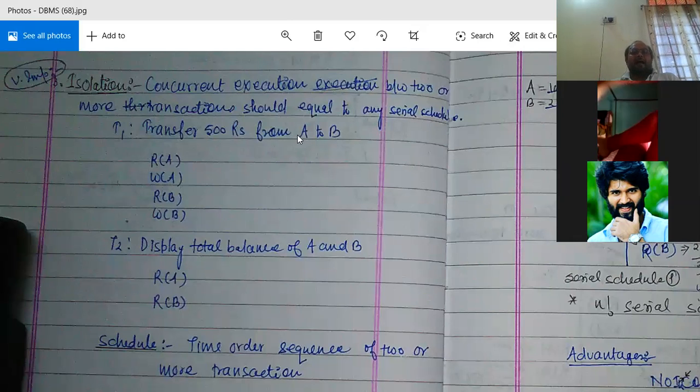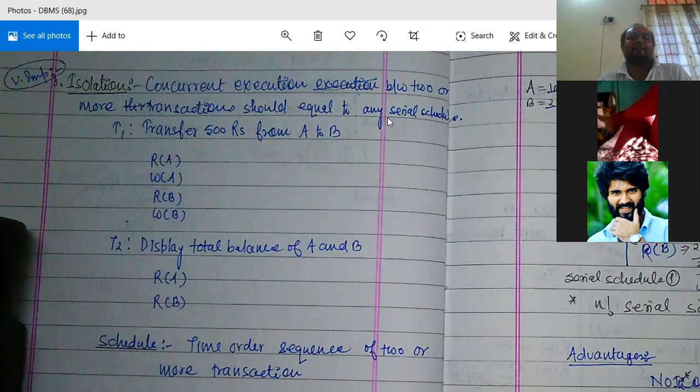That means concurrent means the operation is performed in a parallel way. So it should remain consistent even if the operation is performed in a parallel way, like the operation is performed in a serial schedule.